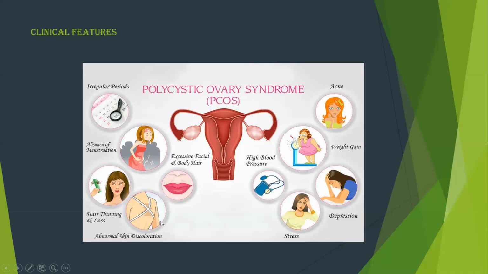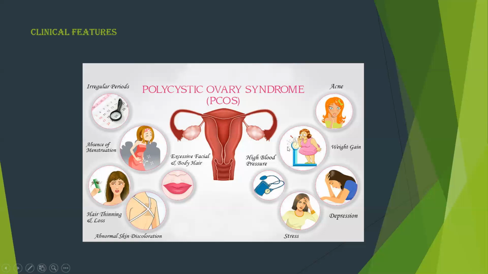Next comes the abnormal skin discoloration. This is because of excessive secretion of insulin. So excessive secretion of androgen in the body stimulates the excessive secretion of insulin. So that is responsible for abnormal skin discoloration. Next comes the acne. Acne is the pimple-like thing that appears on the skin. It is actually due to excessive accumulation of oil on the surface of the skin, I mean at the hair follicles. So that is responsible for this acne.